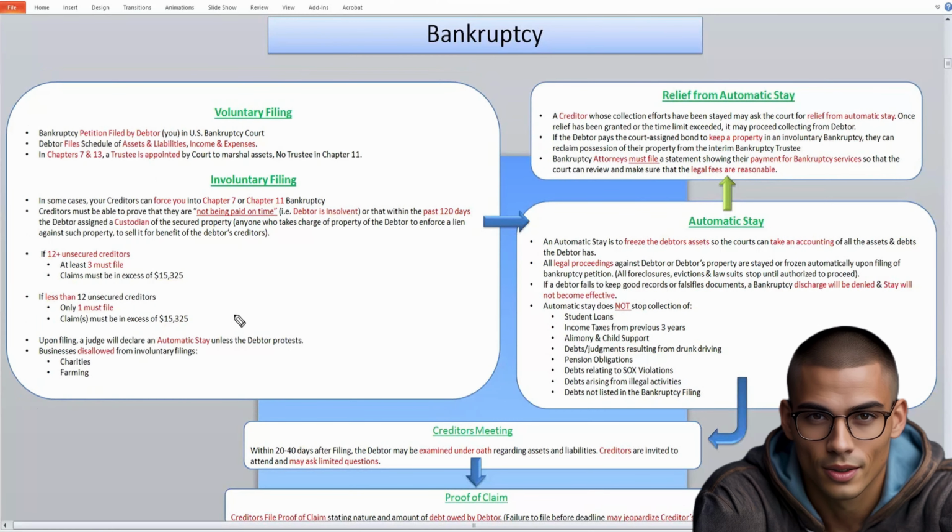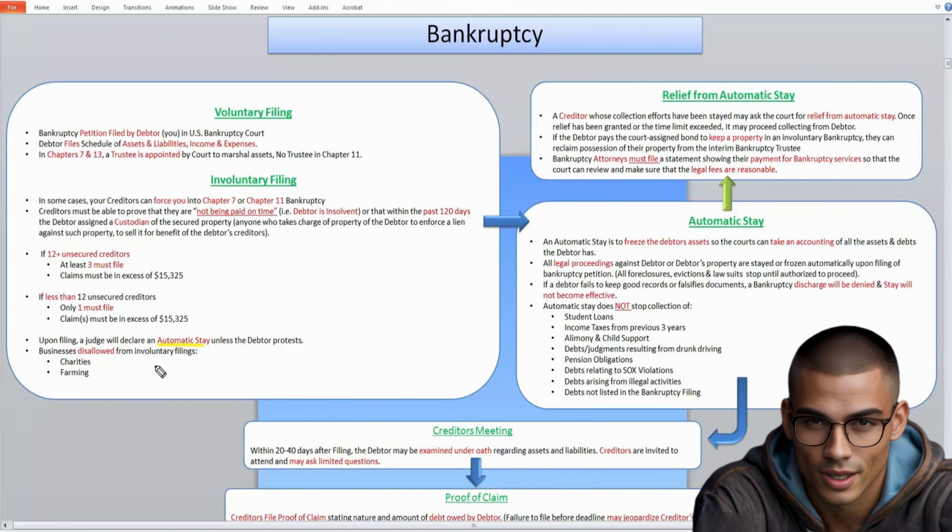So once there's been a filing, whether voluntary or involuntary, a judge will declare an automatic stay, which means that they're freezing all of your assets, your cash, your property, they're freezing it all in order to determine how much you own and how much you owe to the various creditors.